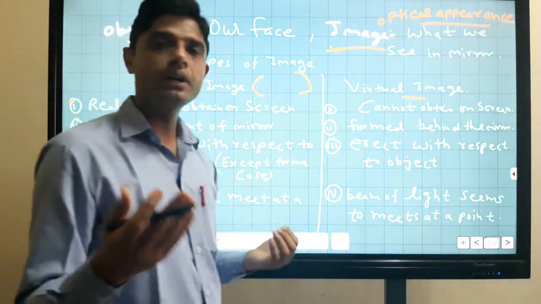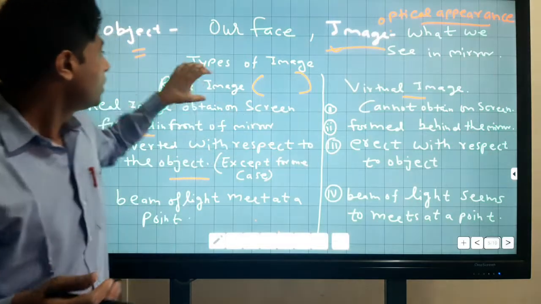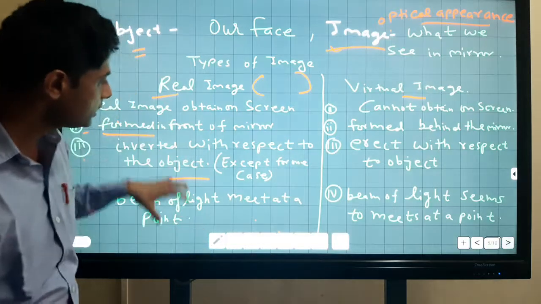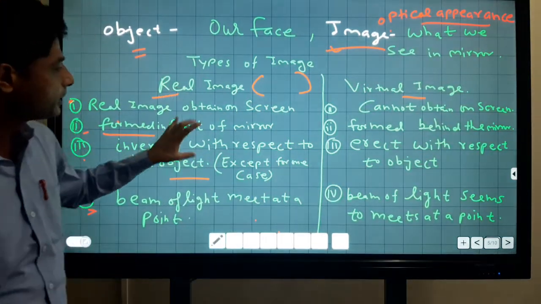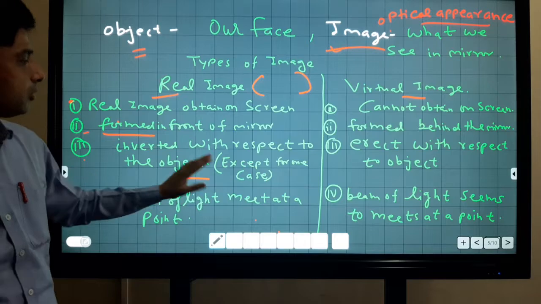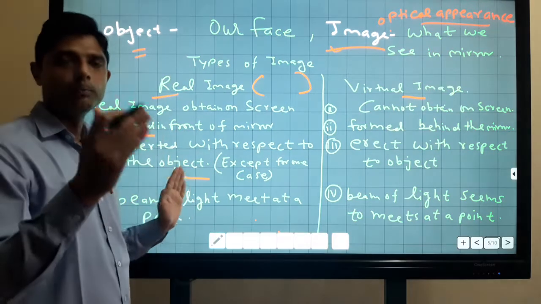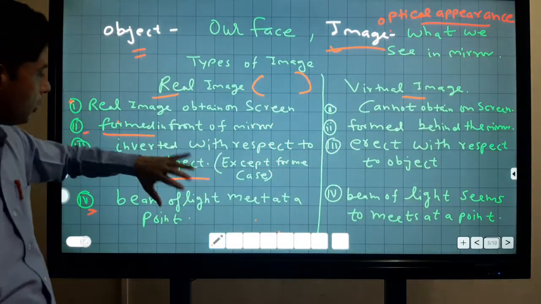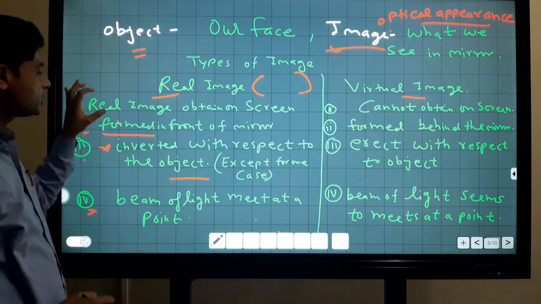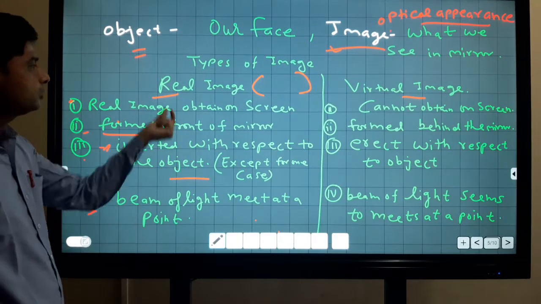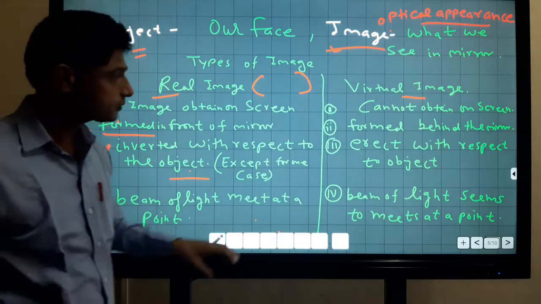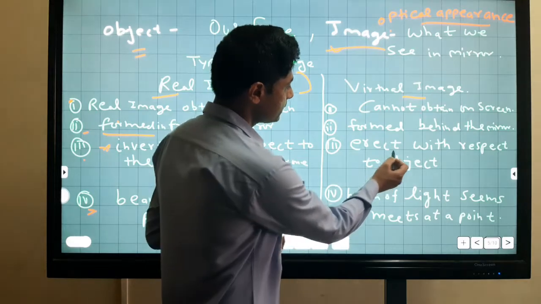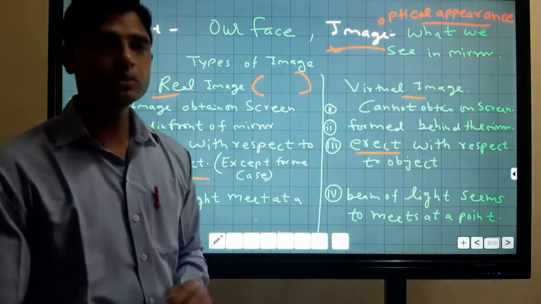As you know, inverted means upside down. But in one case the real image is erect: when the object is placed between pole and focus, the image is erect. In most cases, the image is inverted with respect to the object. But a virtual image is always erect. As you know, erect means upright.